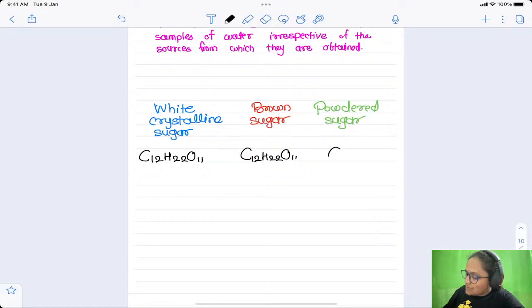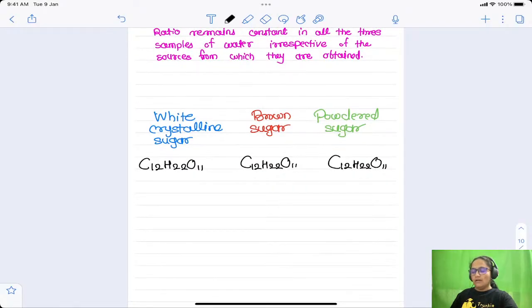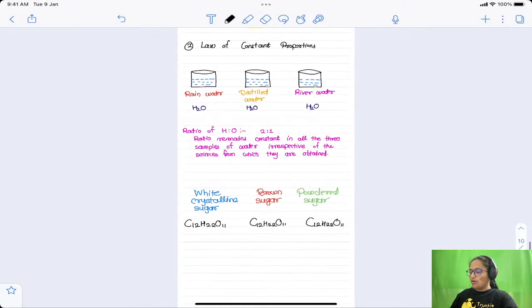Here also it will be C12H22O11, right? That means the proportion of carbon to hydrogen to oxygen will never change whatever may be the source of the sugar. Do you understand? So this is called the law of constant proportion. The proportion of atoms of elements present in any molecule will never change, does not matter from what source they are obtained.